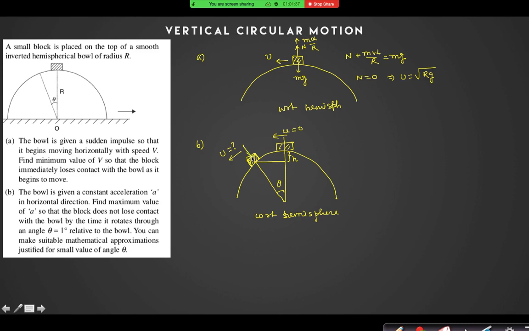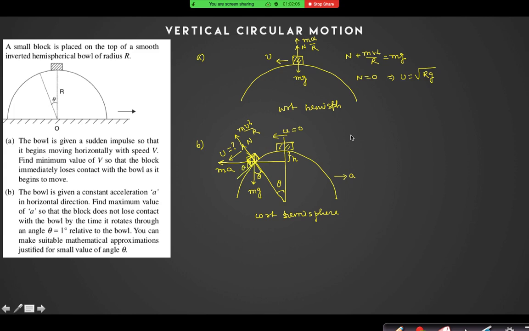The forces: there is mg acting downward, normal reaction, mv square by r, and along with that, if the acceleration of the hemisphere is in this direction, will there be any pseudo force acting on that block? Yes, sir. And that pseudo force is ma in this direction.